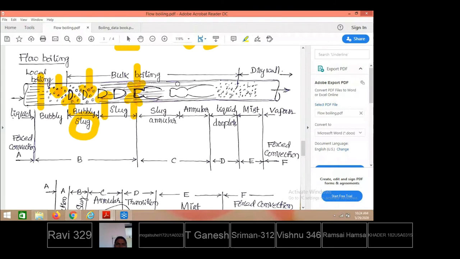Further, when the vapor bubble is moving in the forward direction, the annular flow is taken with a bigger, longer size of the vapor bubble with a thin layer of the liquid occupied at the tube surface. The flow we are calling annular flow. Further, as it is allowed to move, the vapor will also mix with the rest of the small thickness of the liquid layers along the tube surface, and will divide into a fog or mist-like flow. Fog or mist-like flow is formed.